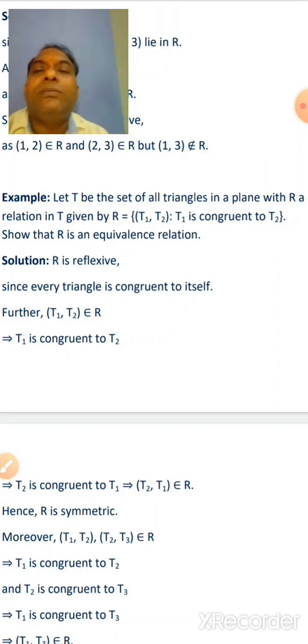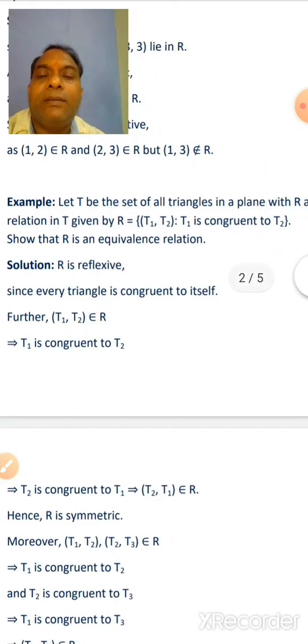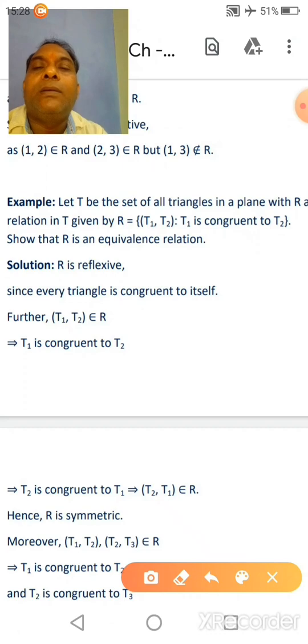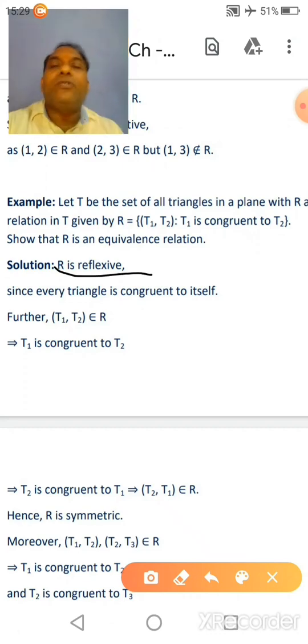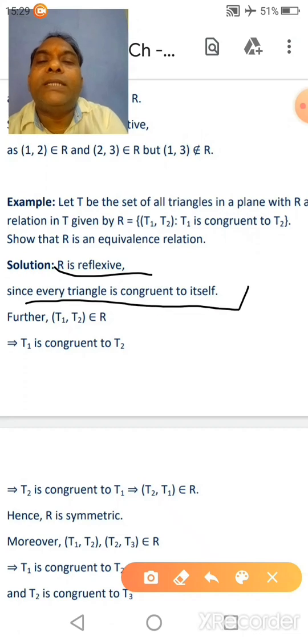So we know that according to reflexive relation, R is reflexive since every triangle is congruent to itself. Means every triangle is congruent to itself.